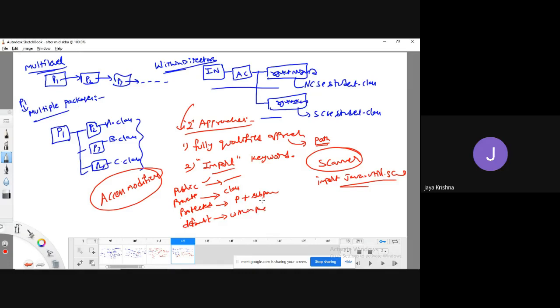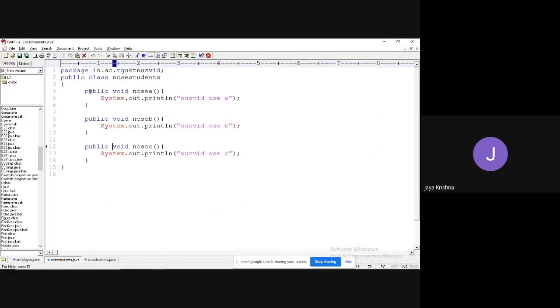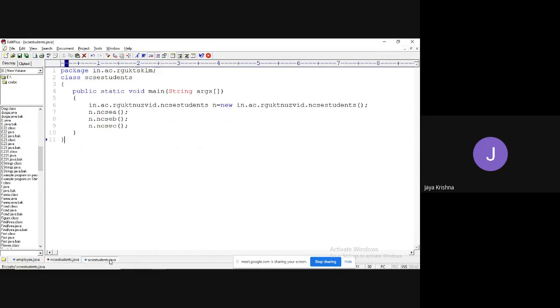So based on this concept, which is already explained, just go through that concept. Based on that reason, I am making this public. Because if I am not writing anything, it simply becomes default. The default concept is that I can access that particular method or class in the same package only. The same package means only the RGK newsfeed package. But we are trying to access it from which package? The RGK SKLM package. So that is the reason you are getting an error.